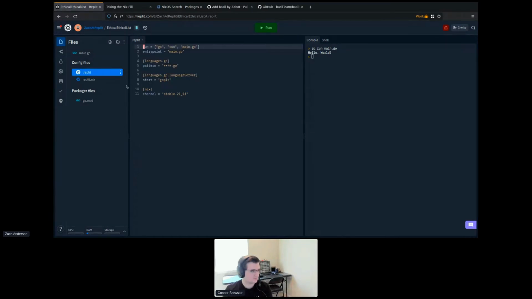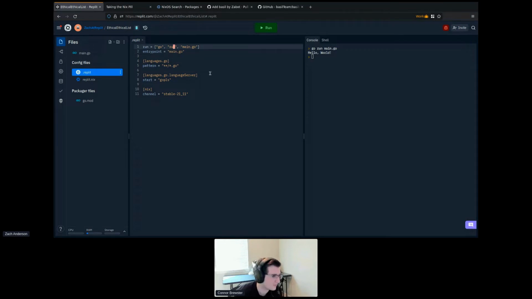And we can go look at our .replit file. And the .replit file just specifies a run command. When you click on the run button, it runs go run main.go. So if you click run, it runs that command. So now you can configure this REPL to do anything that you want.